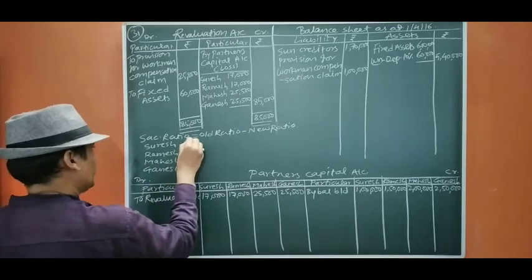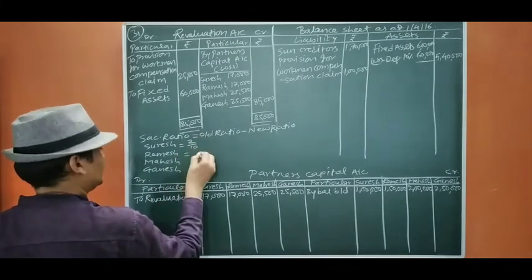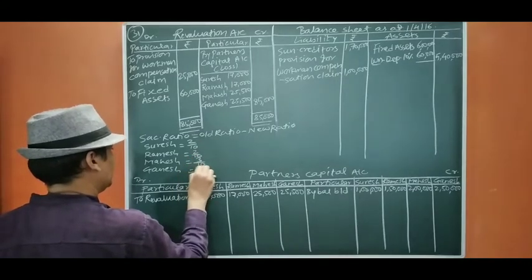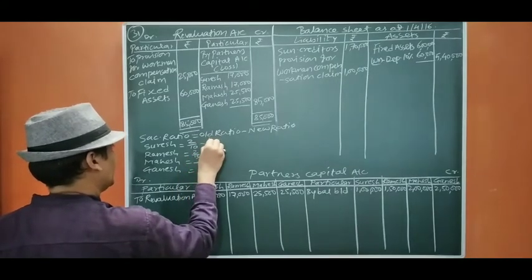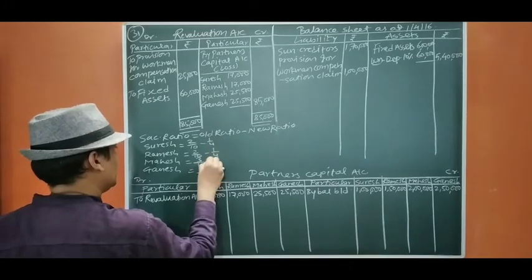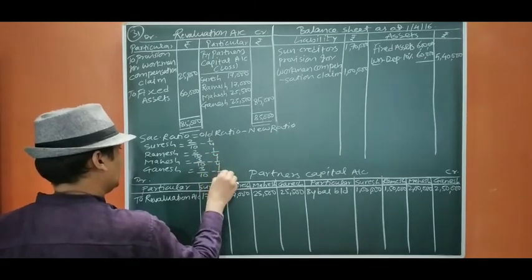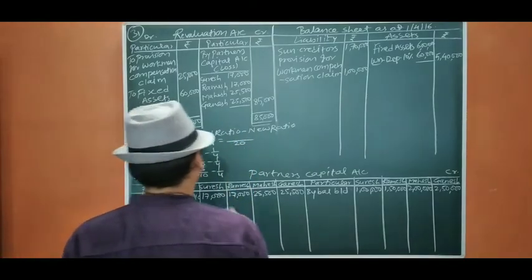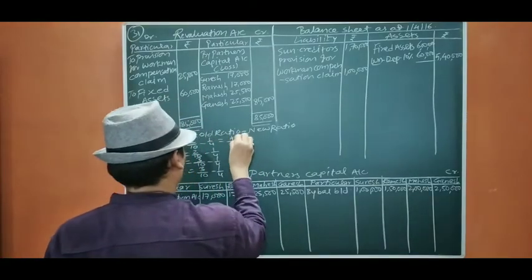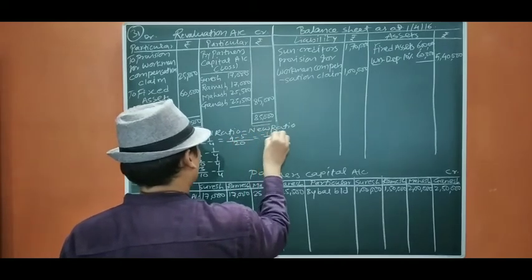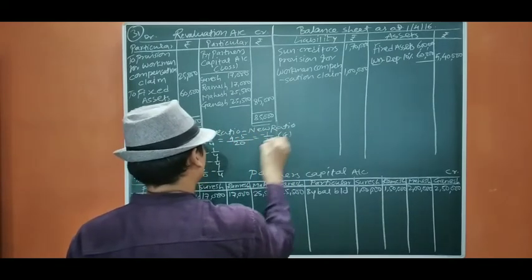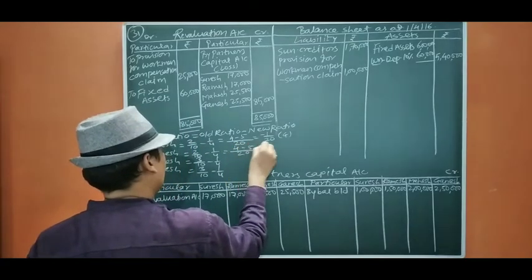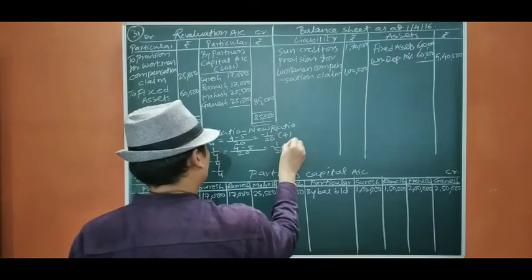The ratio is 2 by 10, 2 by 10, 3 by 10, 3 by 10. The new ratio is 1 by 4 because equal ratio. So 4 minus 5, minus 1 by 20. This is gain. 4 minus 5, minus 1 by 20. This is also gain.